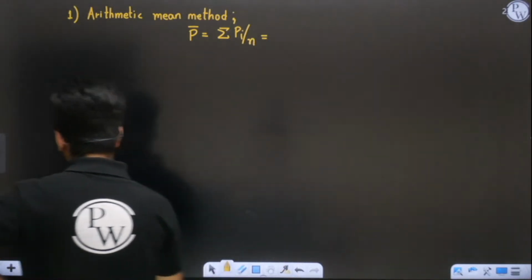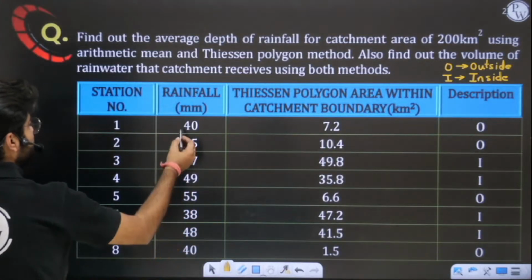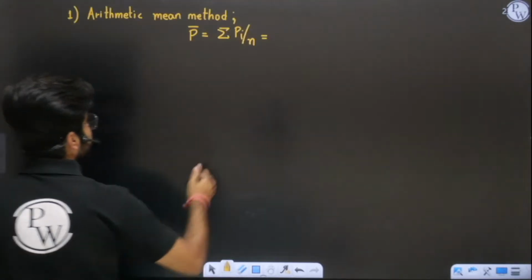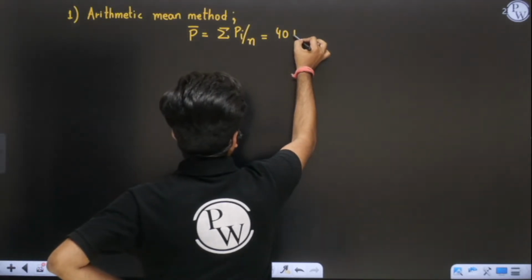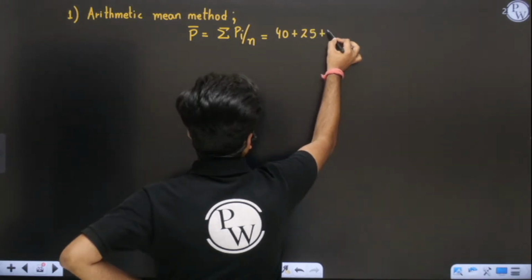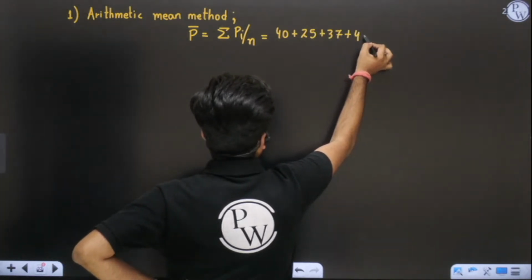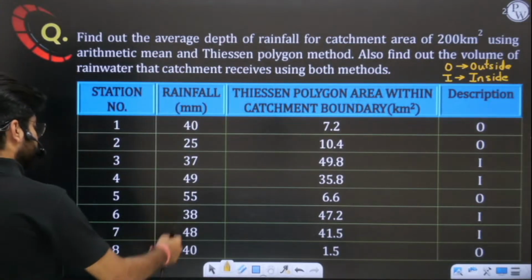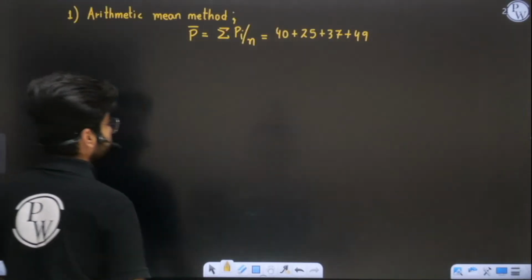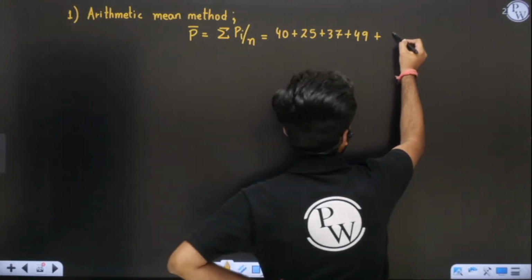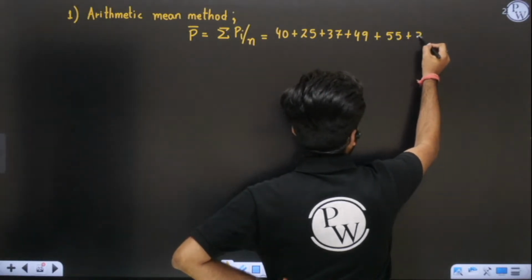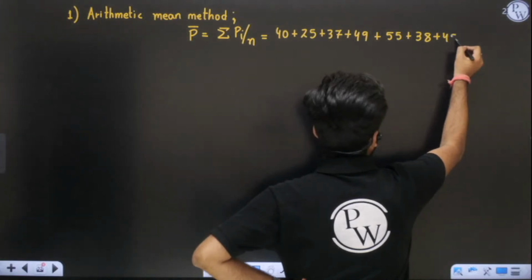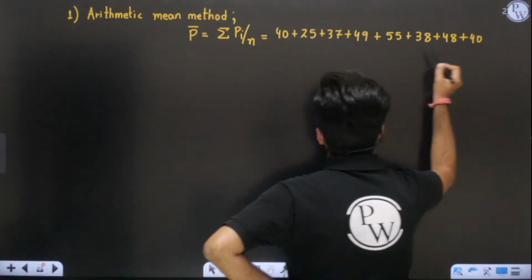So what are the values of depths given to us here? 40, 25, 37, 49, then 55, 38, 48, 40.